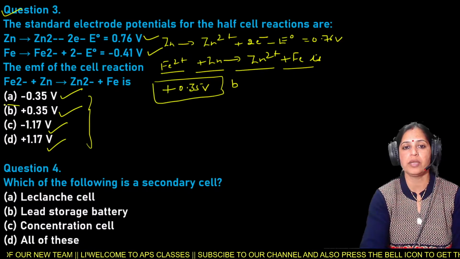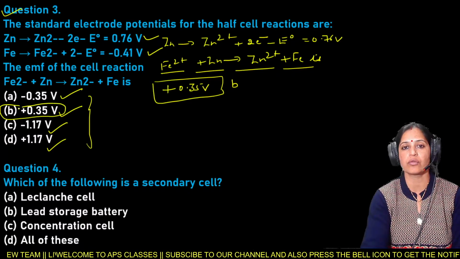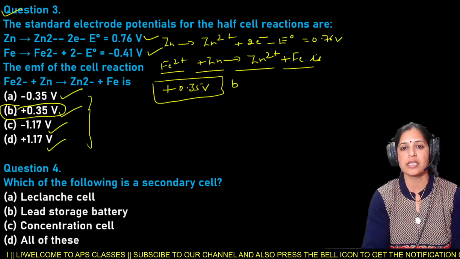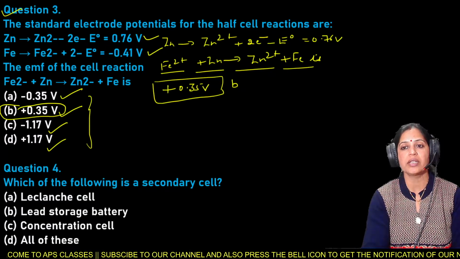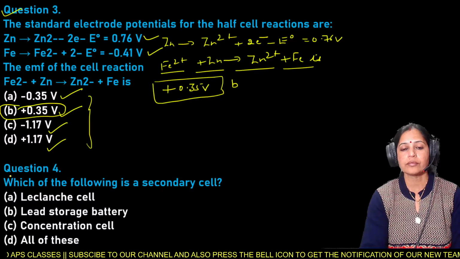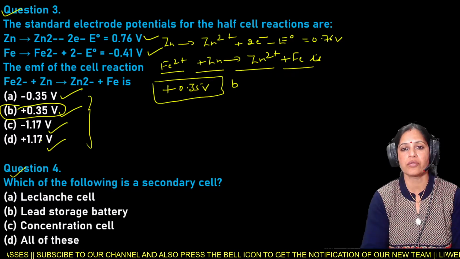So here option B is the right answer for question number 3.